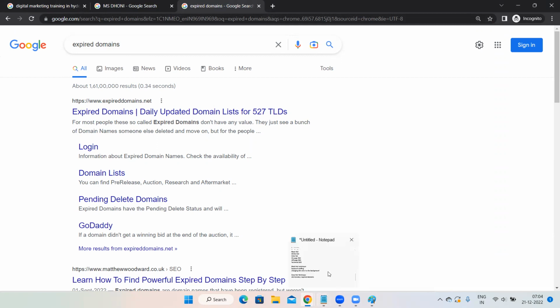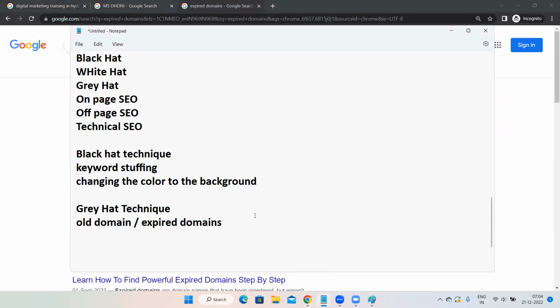Why? Because that domain was already created long back, maybe 2 years ago, 5 years ago. We do not know that. So in case you want to create your website from an older domain rather than a new domain, older domains will have a little bit of advantage when compared to newer domains. Here, it will be a little bit easy for you to rank on top of SERP. But for newer domains, you have to do a little bit more hard work, because obviously a year-old website will get more preference than a one-day-old website, right? So that is the reason a few people will try to purchase older domains.